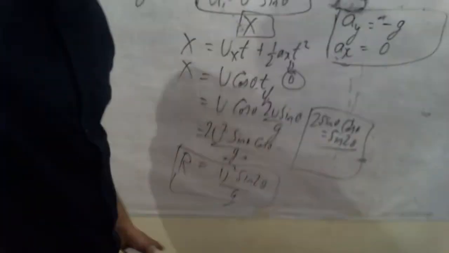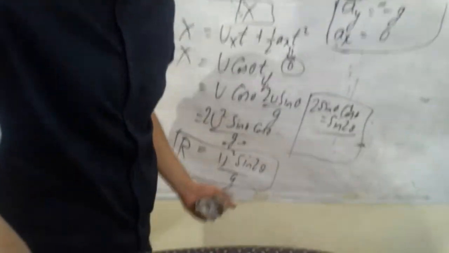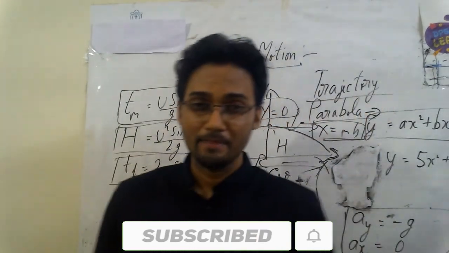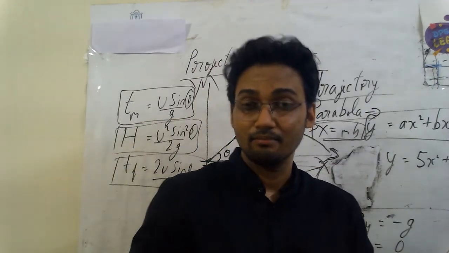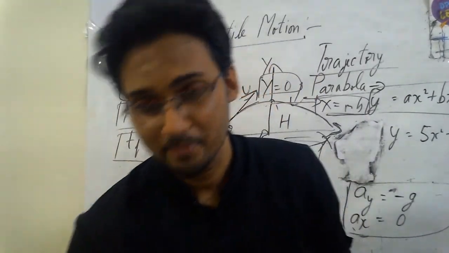And if somebody again asks what's the maximum range, you know sin 2 theta is maximum at 90, so theta of 45 will give you the maximum range. Henceforth, with this, I stop today over here and we meet sometime very soon. Rewind my videos, practice this, because you're going to apply this in many numericals. It plays a very important role in this chapter. Thank you on that note.